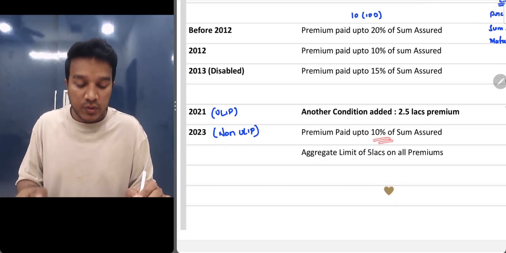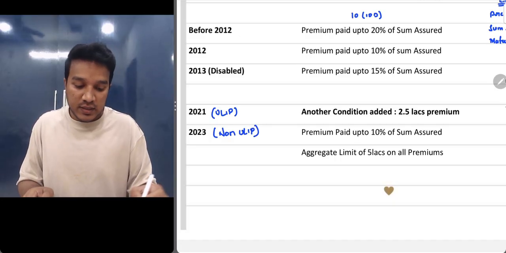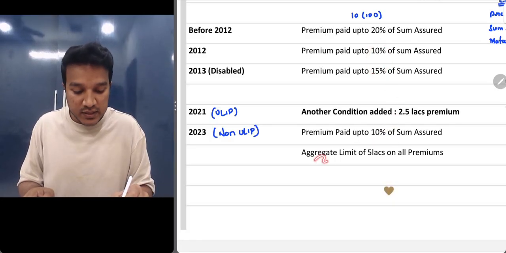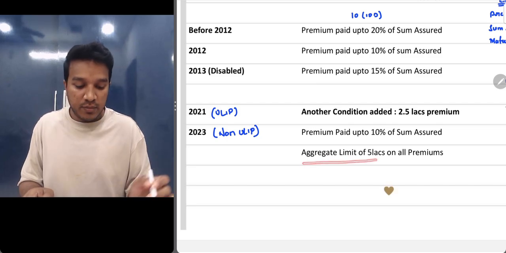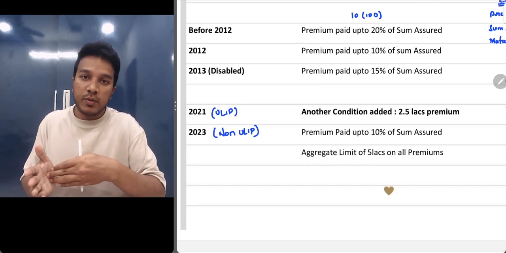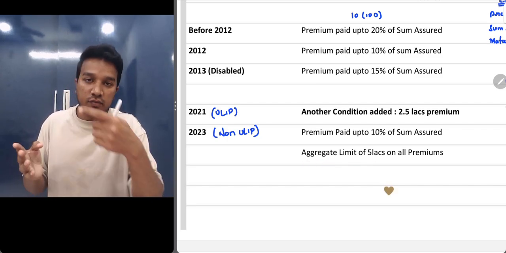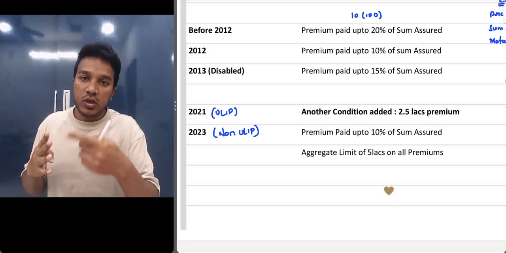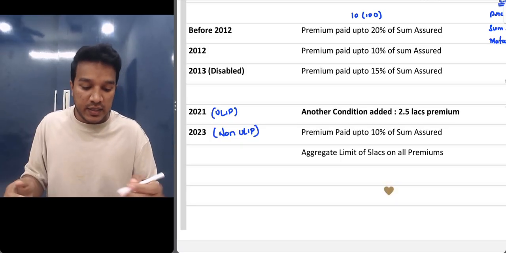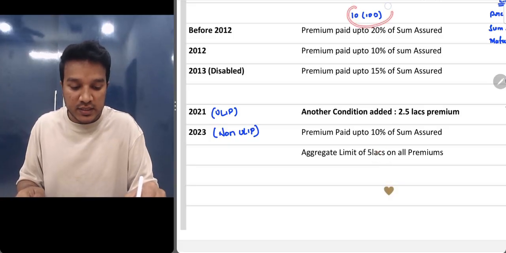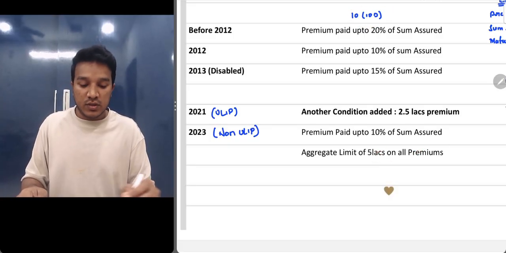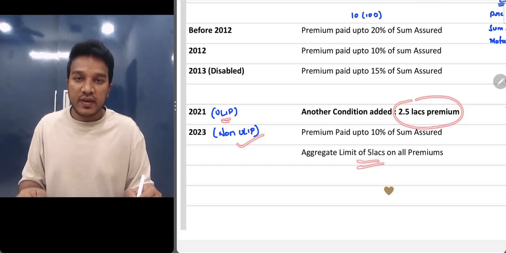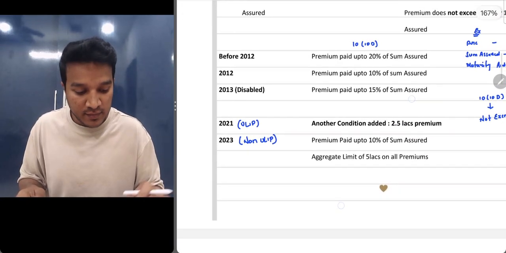If the premium paid is up to 10% of the sum assured, this condition is still there. 10% and 15% is still there. But apart from that, there is another condition which is added: the aggregate limit of 5 lakhs on all premiums. If you're holding more than one LIC, aggregate of all the premiums is more than 5 lakhs, then in that case it would not be exempt under section 10(10D). So this is for non-ULIPs. For ULIPs it is 2.5 lakhs and for non-ULIPs it is 5 lakhs. Clear?